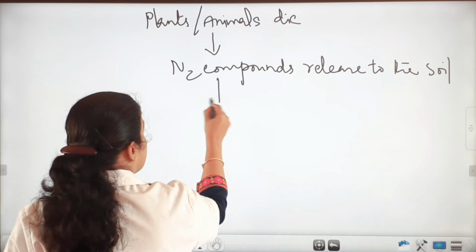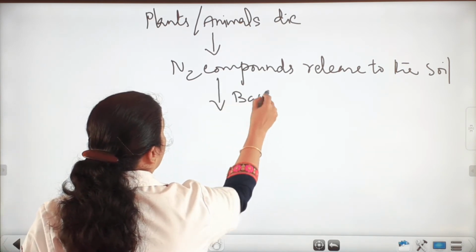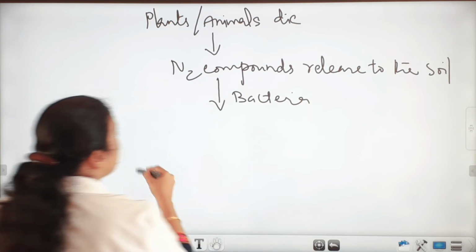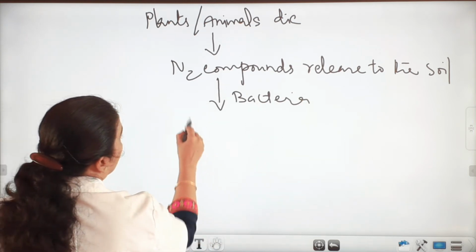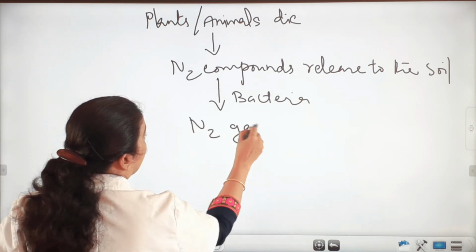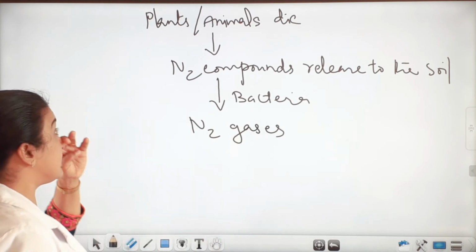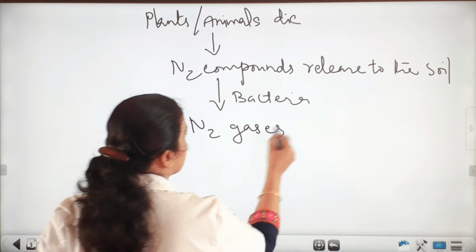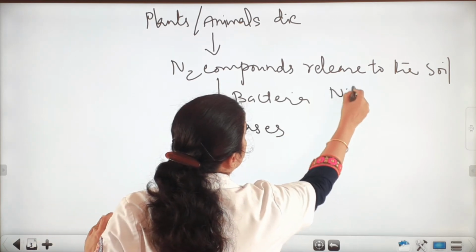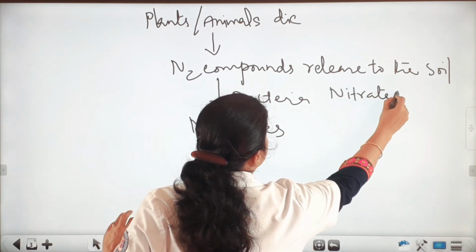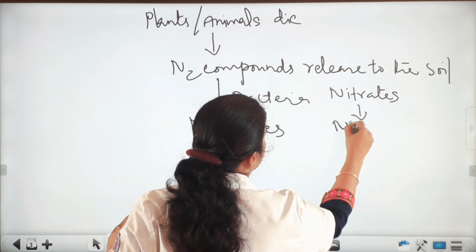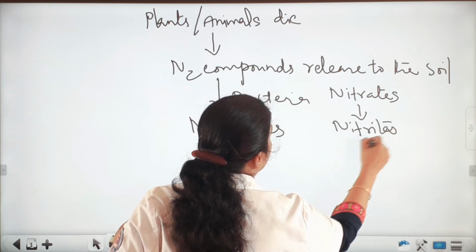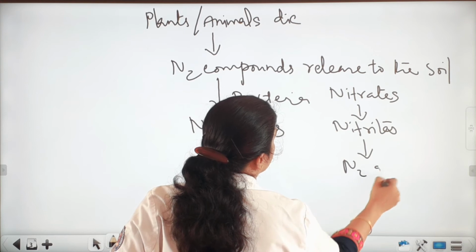And in the soil, some bacteria convert this into nitrogen gases. So actually these nitrogenous compounds convert into nitrates, then into nitrites, then into N2 gas.